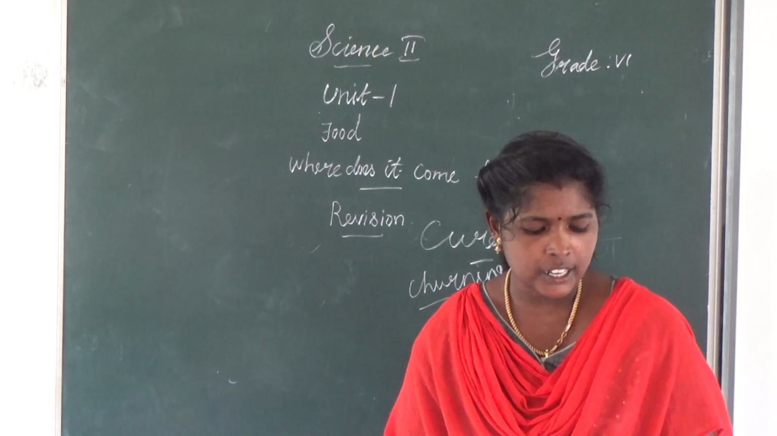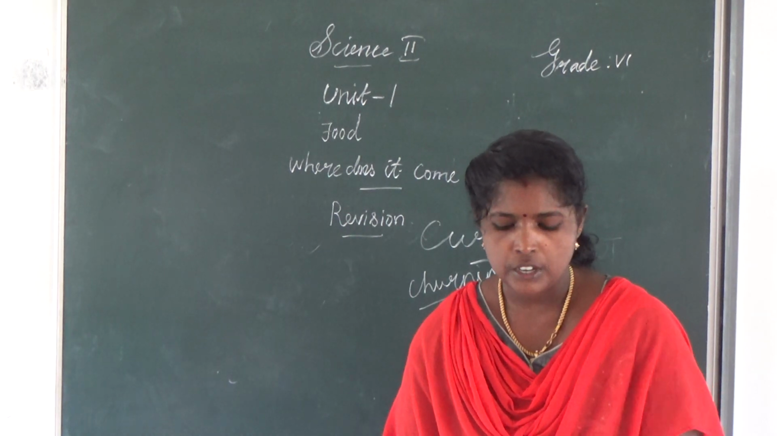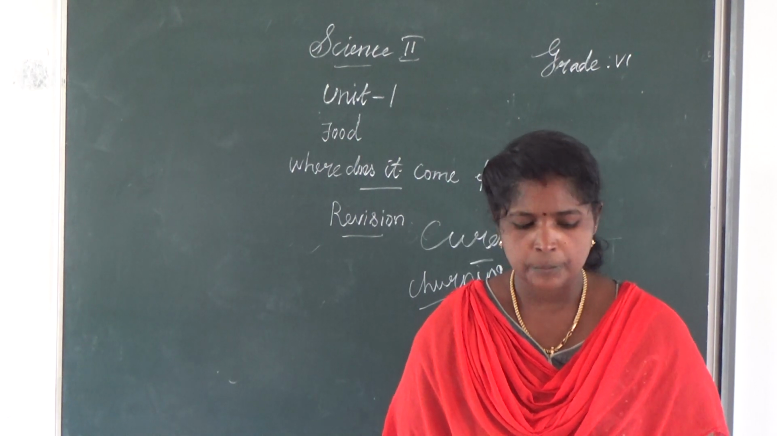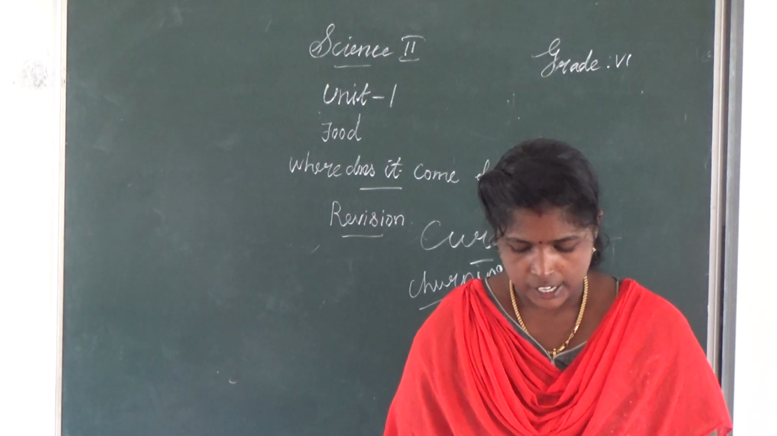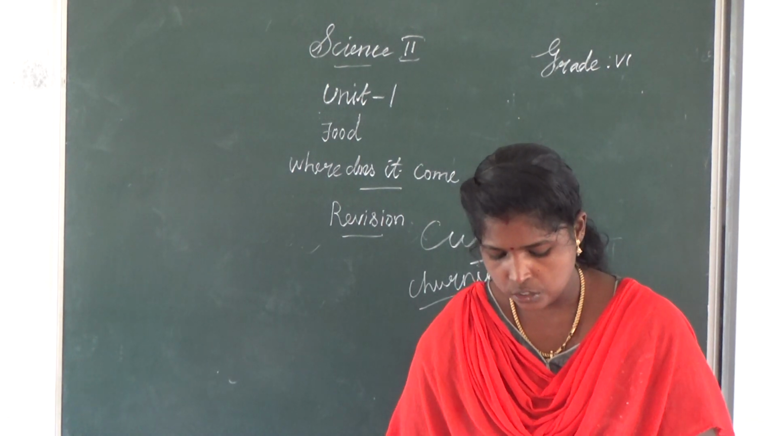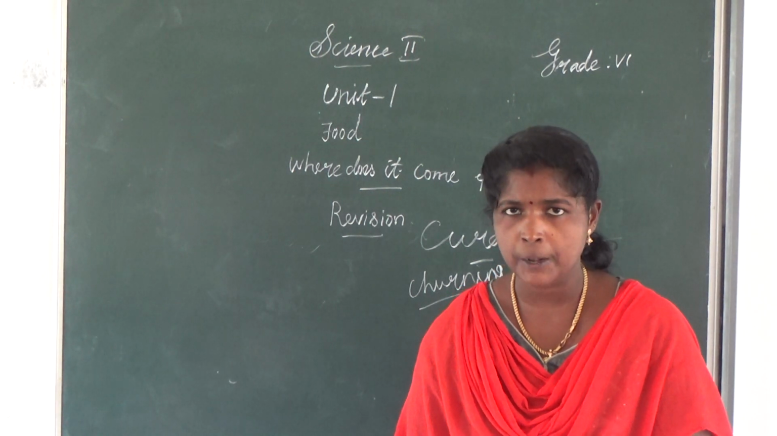Then tigers and lions have sharp claws and powerful jaws which help them to tear flesh. Are you clear, students? Your study portion is lesson 1, unit 1, page number 11 to 17, one-mark questions. Okay? Thank you.